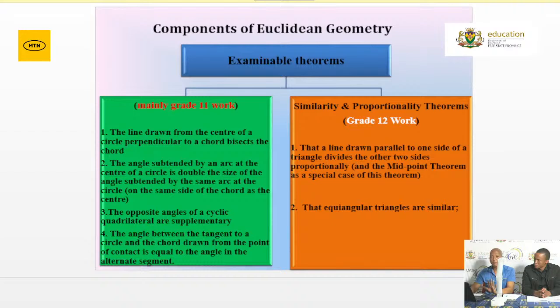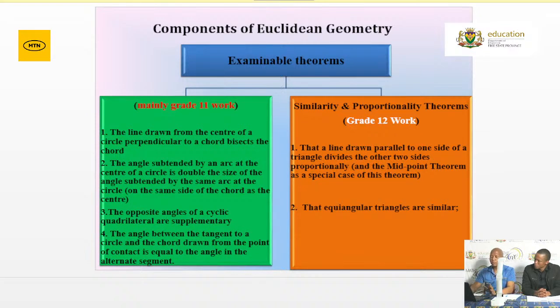Before I pass this one, I must indicate, if you are asked to prove a theorem, what is it that you need to do? Very important, number one, your construction. Please do your constructions on your answer book, not on the question paper. Do your construction on the answer book, and then you can write it in words. The first thing that you need to indicate is your construction on the answer book. Then from there you can start with your proof, because you can prove it nicely, but if the construction is not there, then you're going to lose all the marks. Please make sure that you work on that.